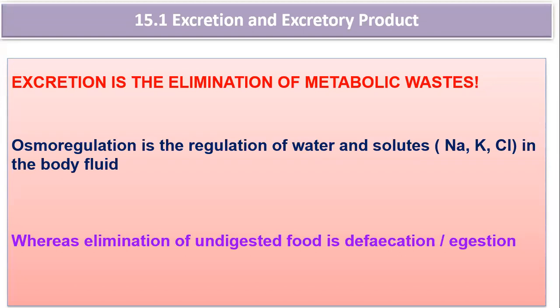Now we will discuss the introduction of excretion and osmoregulation. Whenever we talk about this, we talk about metabolism. What is metabolism? Metabolism is the sum of all the chemical reactions taking place in the body of a living organism. Metabolism involves two processes, one is called catabolism, another is called anabolism. Anabolism is basically synthesis and catabolism is the breakdown process. So metabolism includes anabolism and catabolism.